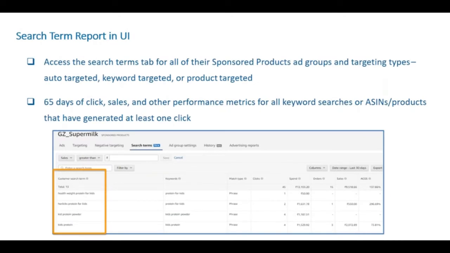Search term report is something where you will see all the customer search terms, like you see here: health, weight, protein for kids, Horlicks protein for kids, and all of that. These are the customer search terms. What has it matched with? What you had added. So this particular seller had added protein for kids in phrase type, and this has given him one click, and 50 rupees has been spent on it, right? So this will give you a fair idea of the real time spends that you're making across each keyword. You don't have to download it, it will appear on your dashboard at the ad group level instantly.